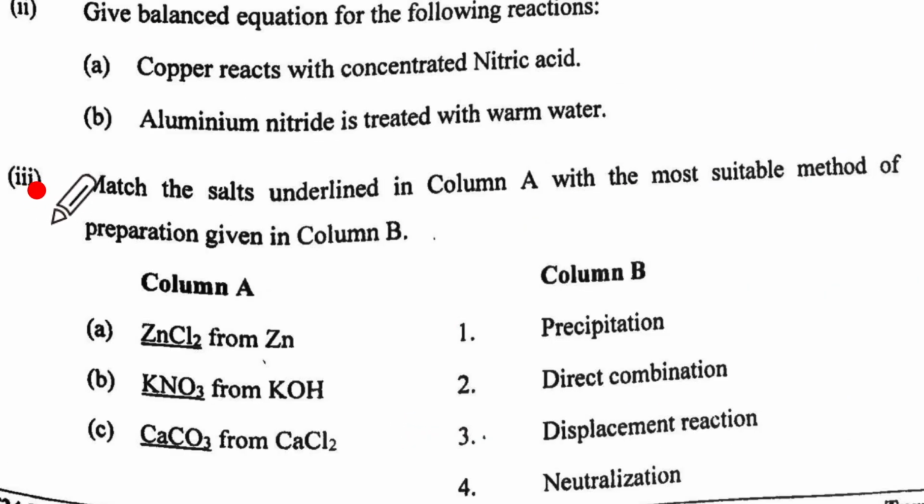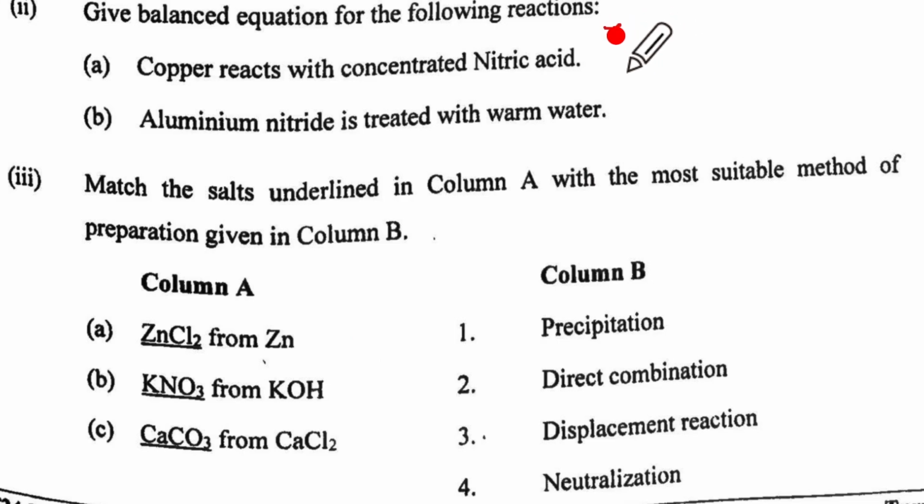We come to the third subpart of question 8, which is match the following column A with column B with the suitable method of preparation. This can be a little overwhelming for some of you, but let us look at it. Let's think very carefully. ZnCl2 from Zn.